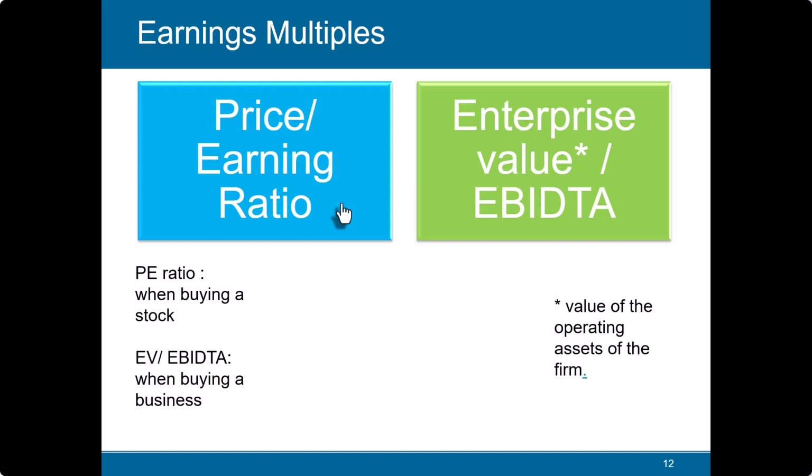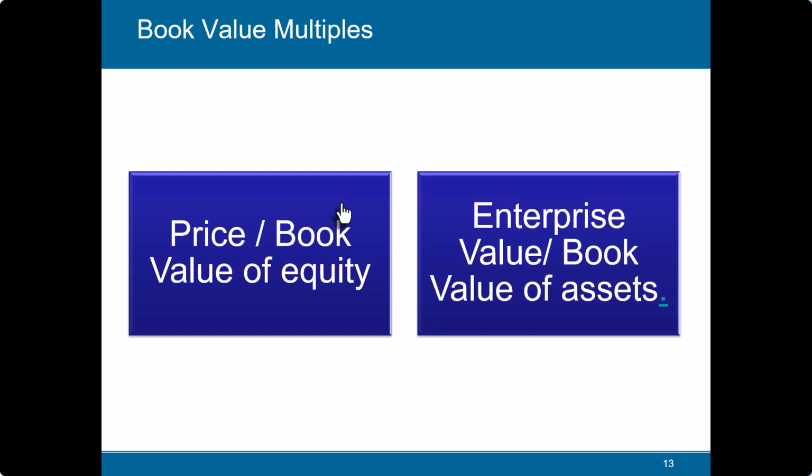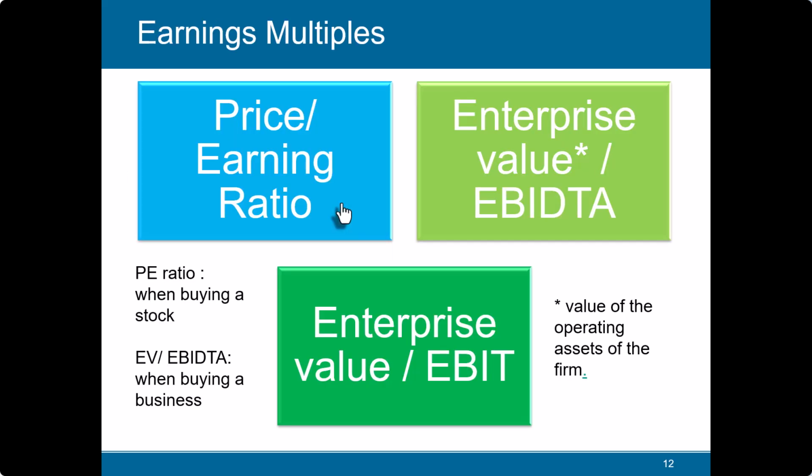Any idea? This is taking the entire company into account. This is for the equity shareholder. So we are looking at the equity; this is an equity valuation. And this is considering the whole of the company's value. So people say that this is better than this. We will understand each thing one by one. Fine. So enterprise value upon EBIT. These are the three kinds of multiples, and this is what you should calculate going ahead.